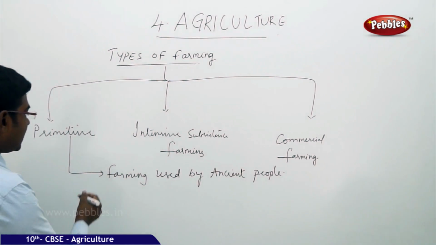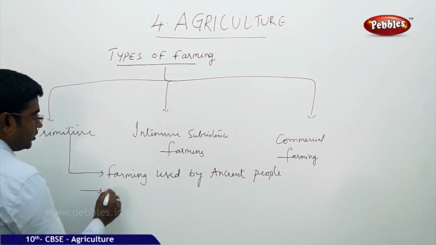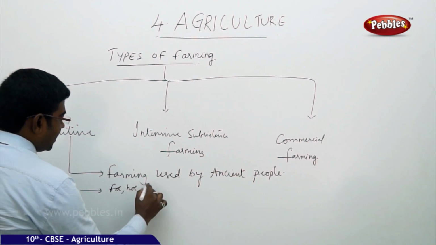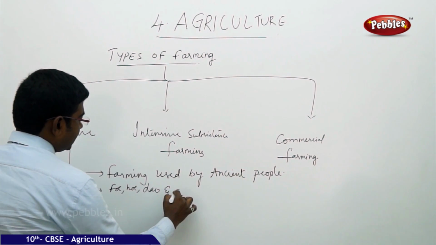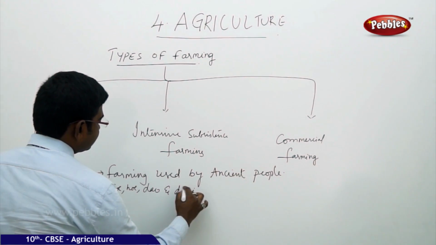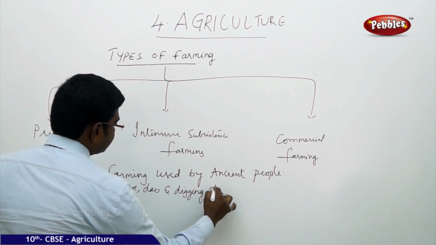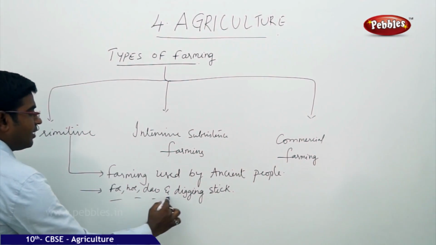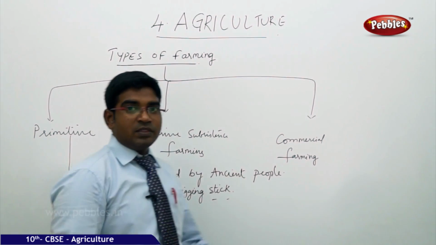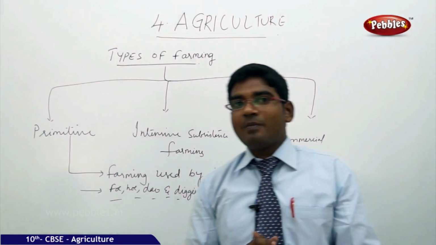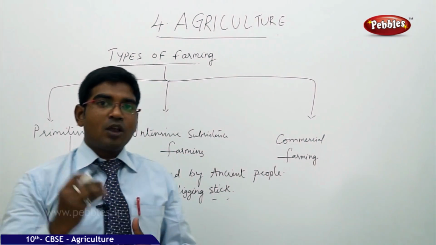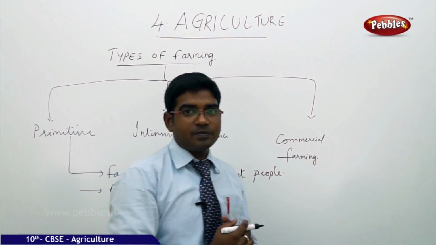They used utensils like foy, hoe, dao and digging stick. These were all made of wood, used by primitive people when man used to shift from one place to another.